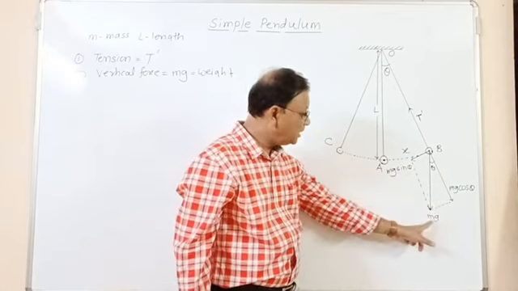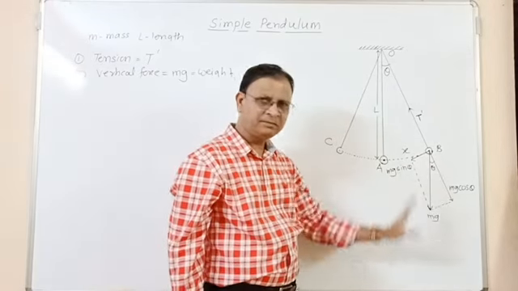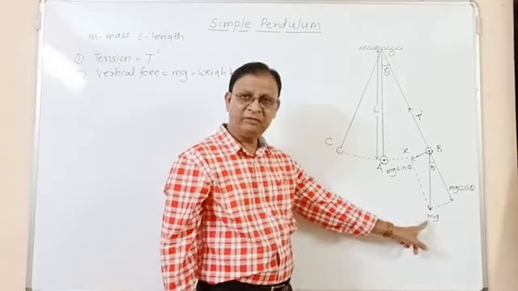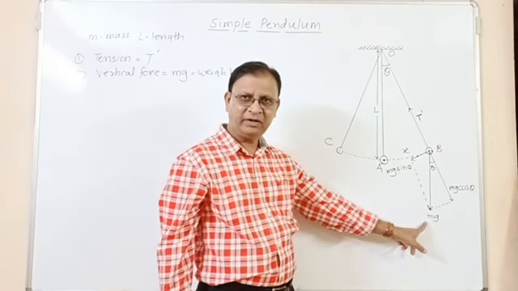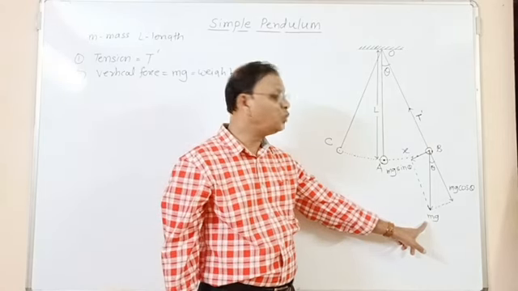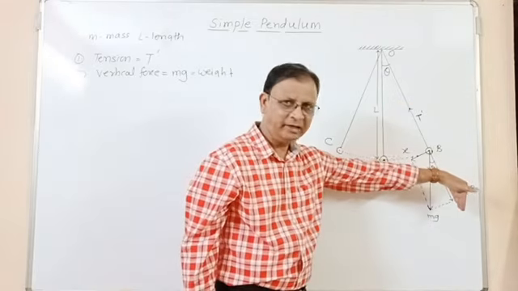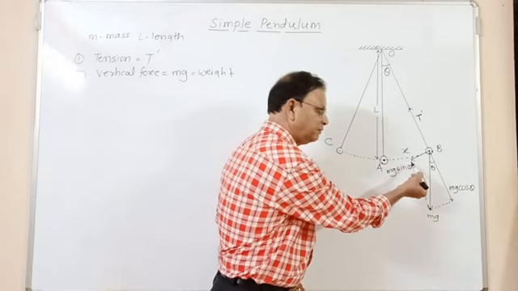Now mg is a gravitational force acting on the bob, and as it is a force, it is a vector quantity, and we can resolve this force, that is the weight of the bob, into two components. One component in the direction of the string, and the second component perpendicular to the string.